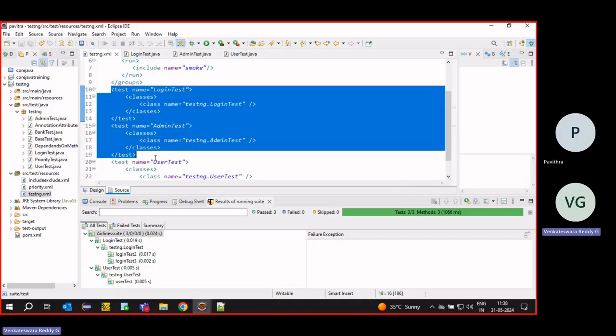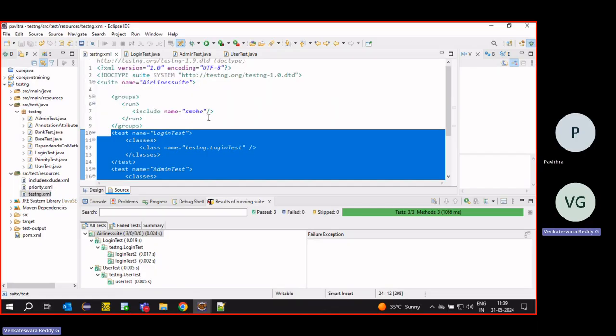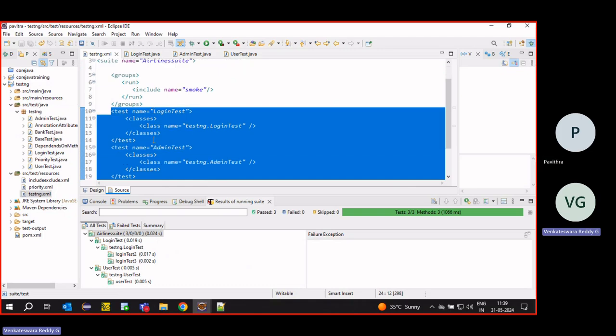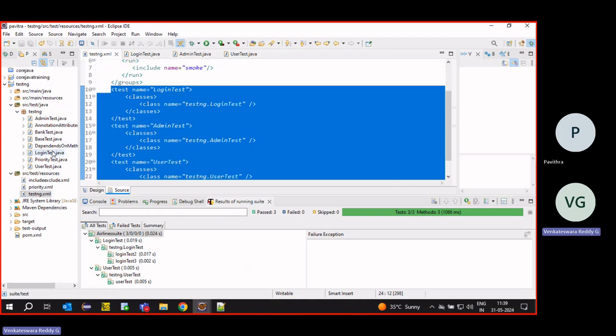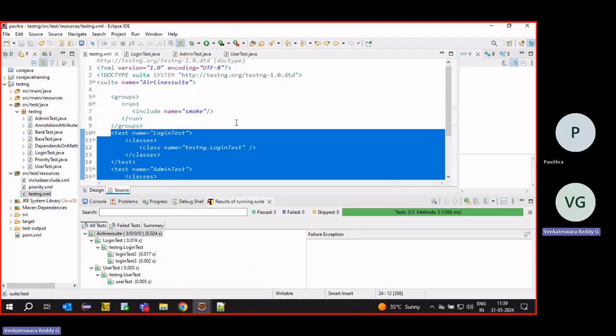Out of these three test classes only, it is picking smoke. Other than this, we have a lot of other test cases, like the bank test and the priority test, but it is not picking those.